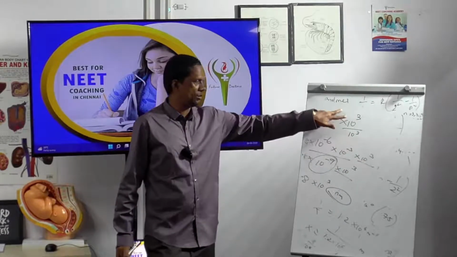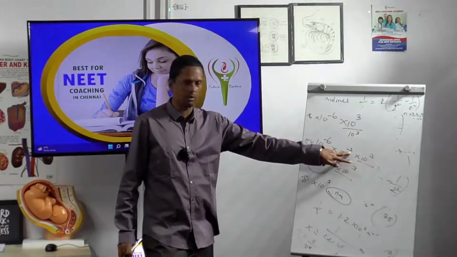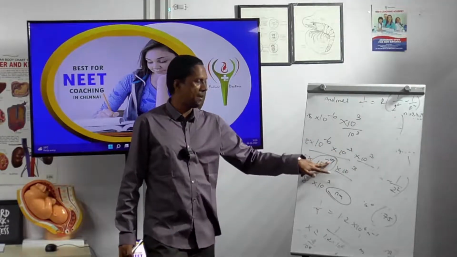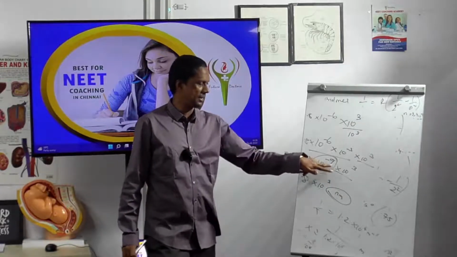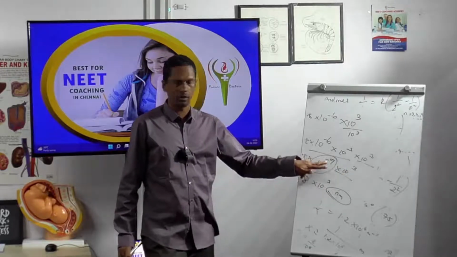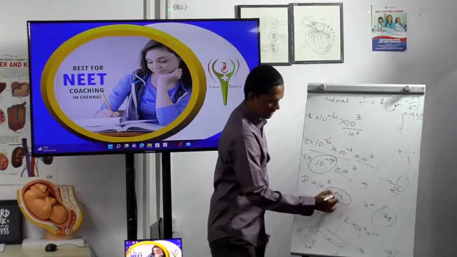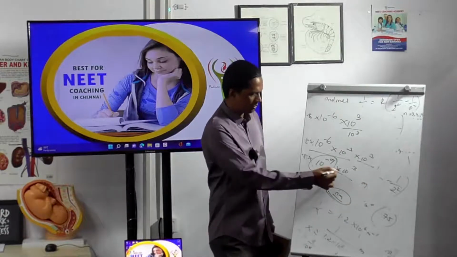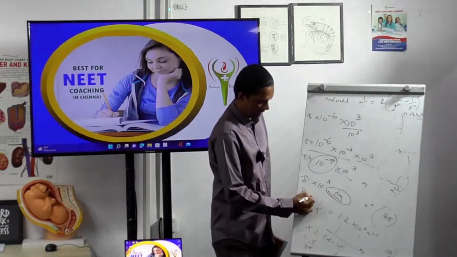This 10 power 3 will go upstairs and become 10 power minus 3. Now 10 power minus 6 plus 10 power minus 3 constitutes 10 power minus 9 into 10 power 3. So 0.8 into 10 power minus 9 into 10 power 3. Now minus 9 you take outside, it becomes nanometer. Here it is meter, here it is nanometer. Now 0.8 into 10 power 3 should be 800 nanometer.